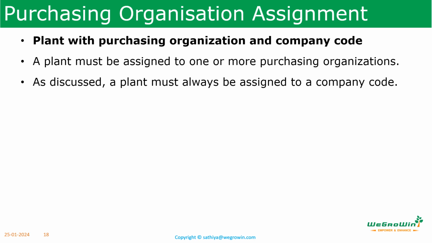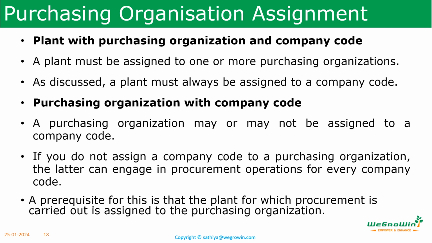In the SAP system, a plant must be assigned to one or more purchasing organizations. Furthermore, a plant must always be assigned to a company code. This we already discussed. Then purchasing organization with the company code. A purchasing organization may or may not be assigned to a company code.